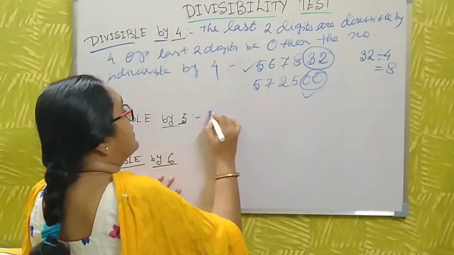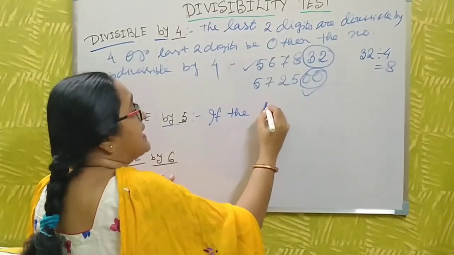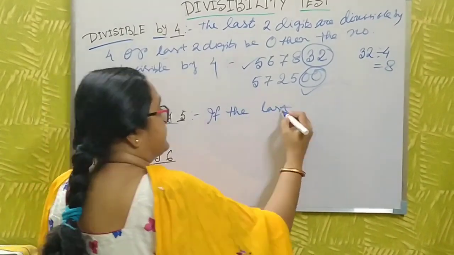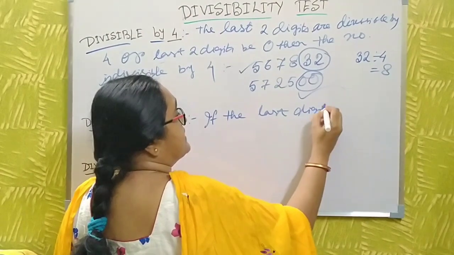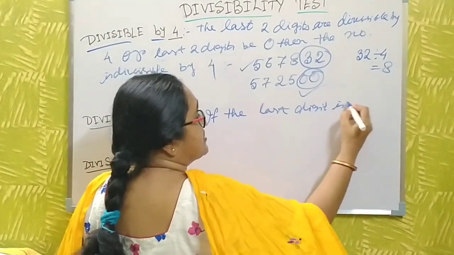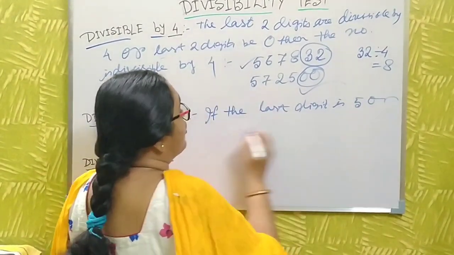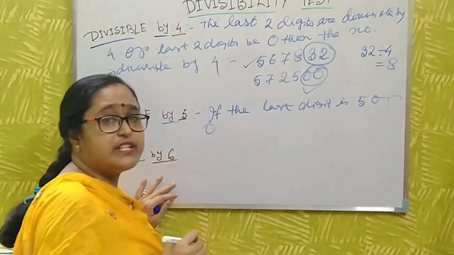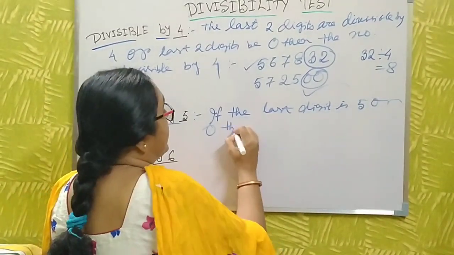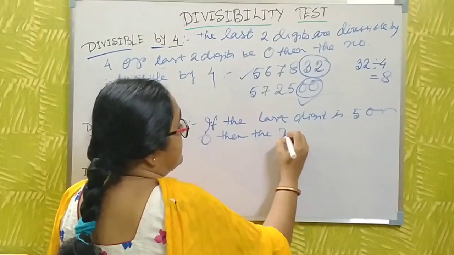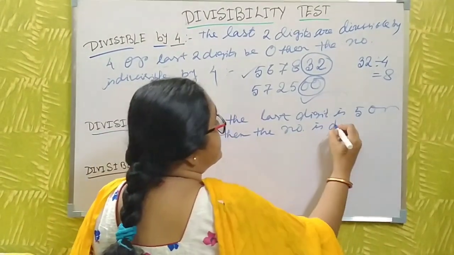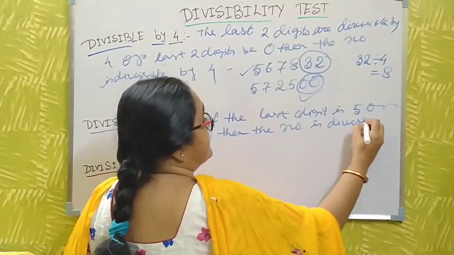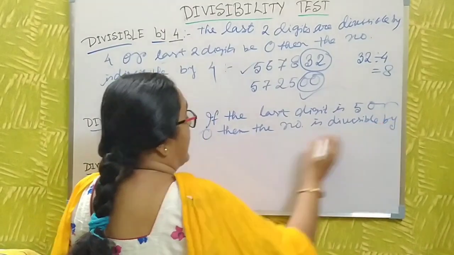Now I discuss divisibility by 5. If the last digit is 5 or 0, then the number is divisible by 5.